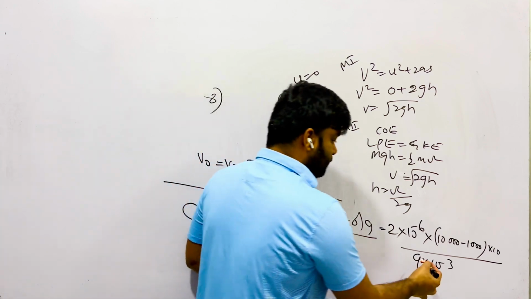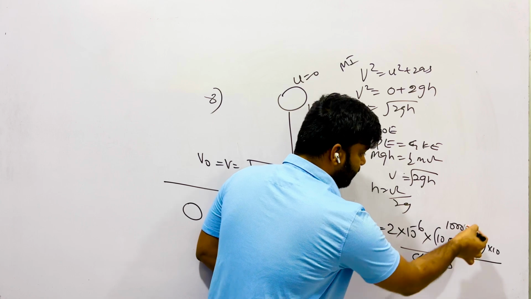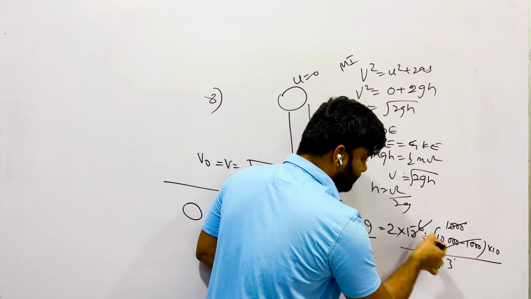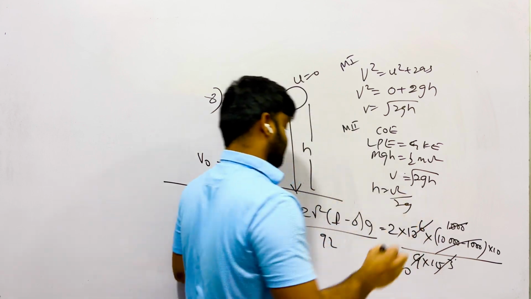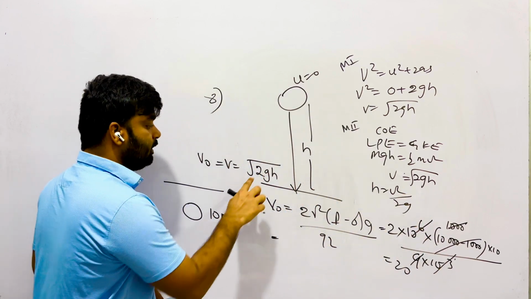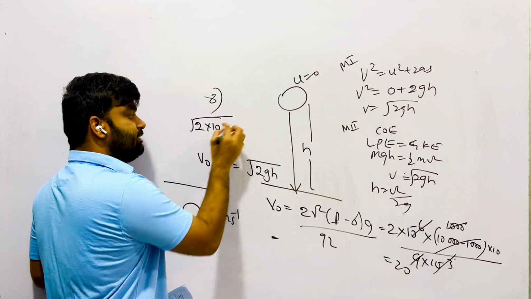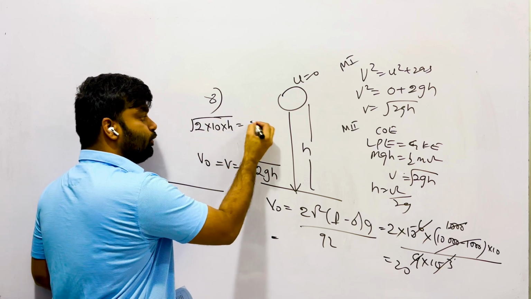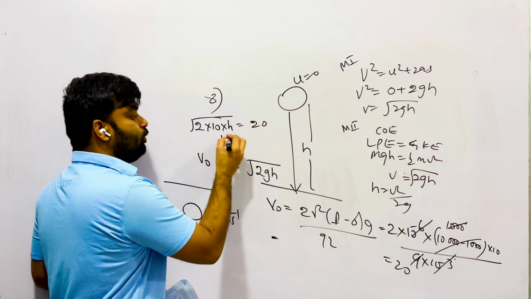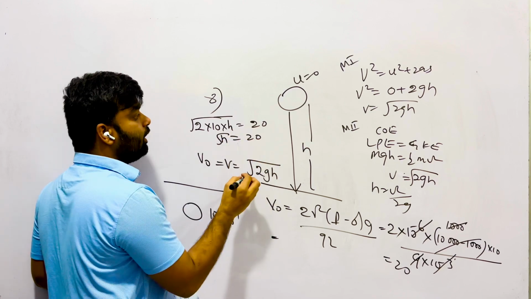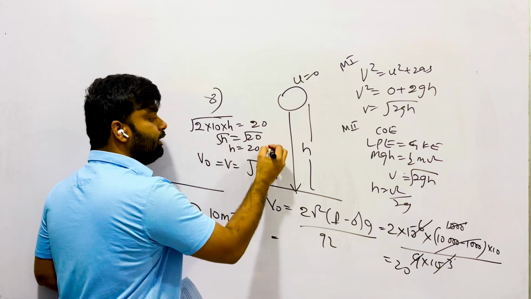Therefore, 9,000 and 9 will be cut off, 1000 is remaining. This 1000 and 10 to the minus 6 and minus 3 will be cut off. Therefore, 20 is remaining. That means root of 2 g h, g is 10 into h, is equal to 20. Root of h is equal to 20, then h is equal to 20 meter.